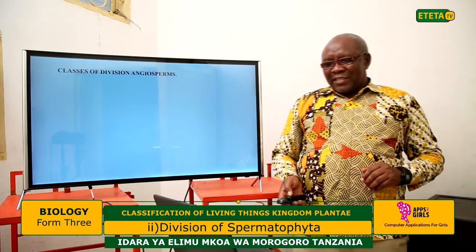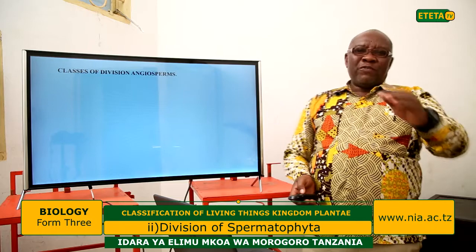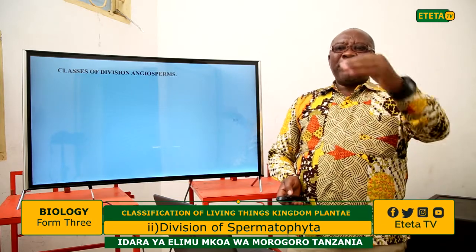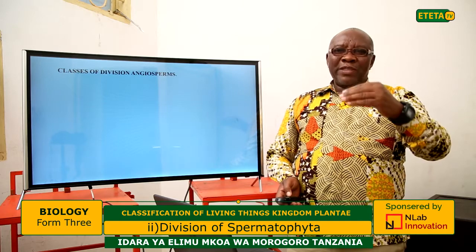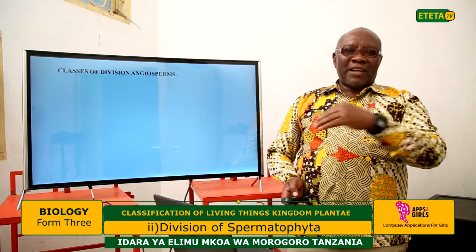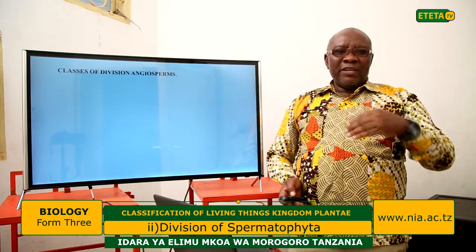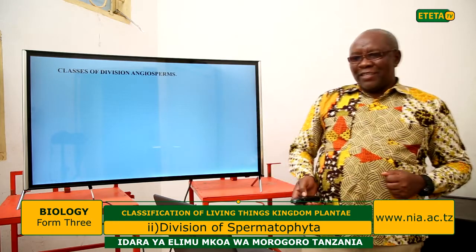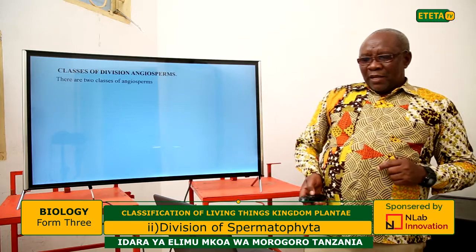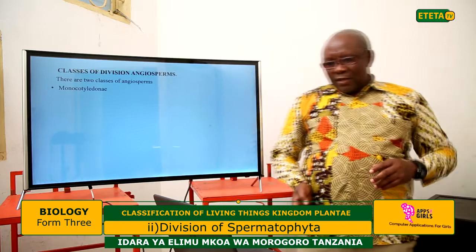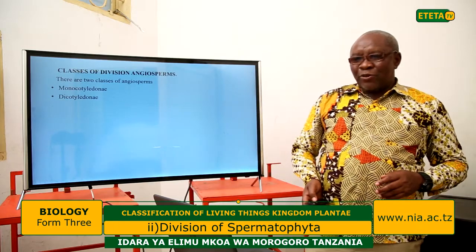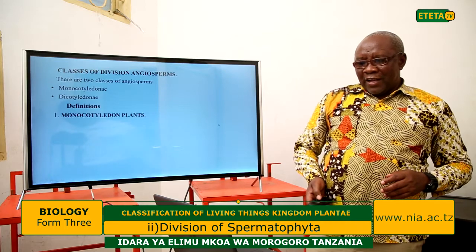Which are known as the classes. According to the level, you are supposed to classify the organism from the kingdom, the division, and you end with the classes, so it's important to understand this level of classification, known as the class. In this division, we have two classes. One class is the monocotyledon class, the second is the dicotyledon class.